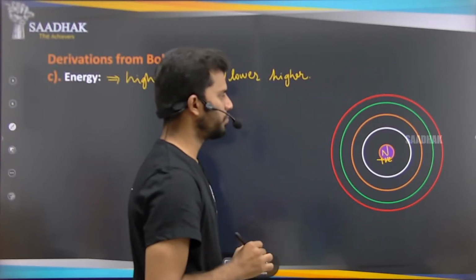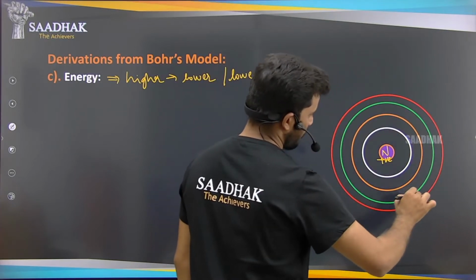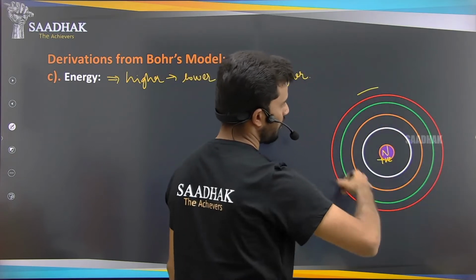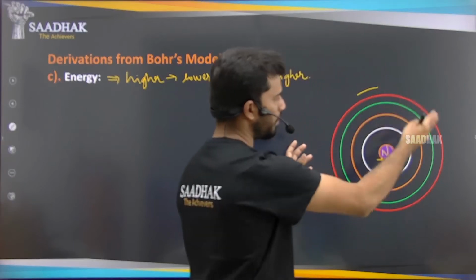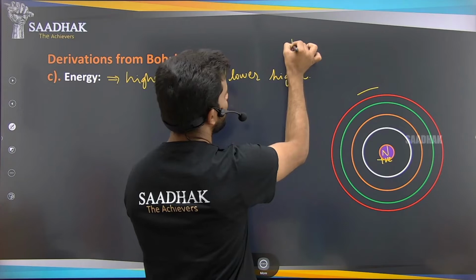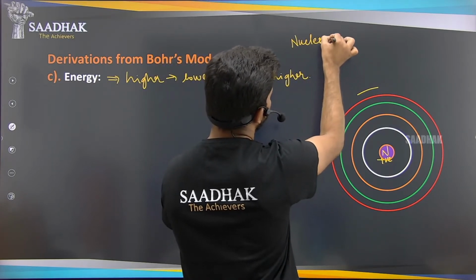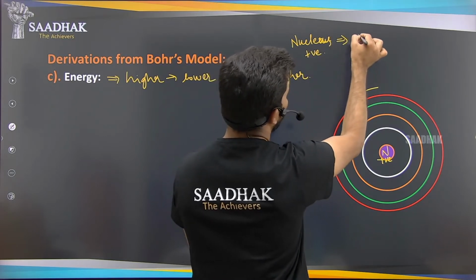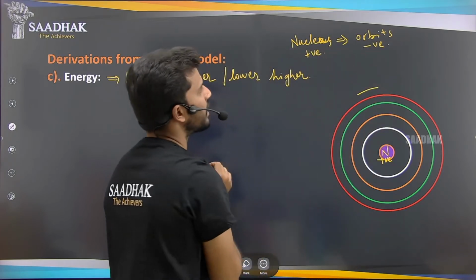There is a positive charge, right? We know that this positive charge applies force on the electrons revolving around the nucleus, and only then are the electrons able to move at a speed and remain in a stable condition. We already know that the nucleus has the positive charge and the orbits are the negative charge. The positive charge is nothing but the protons.